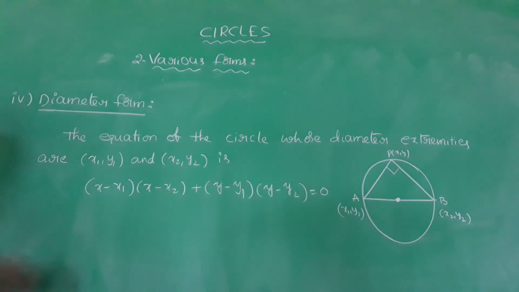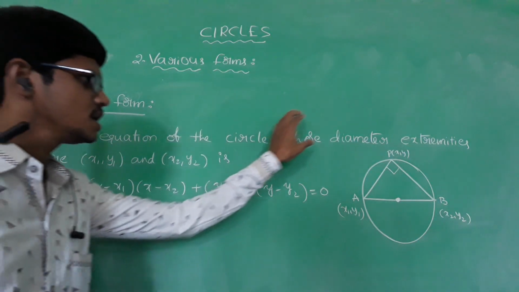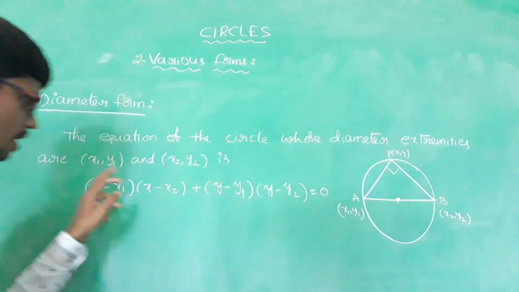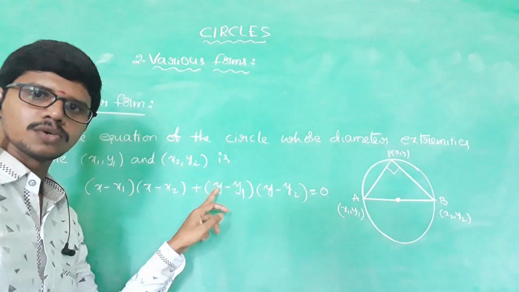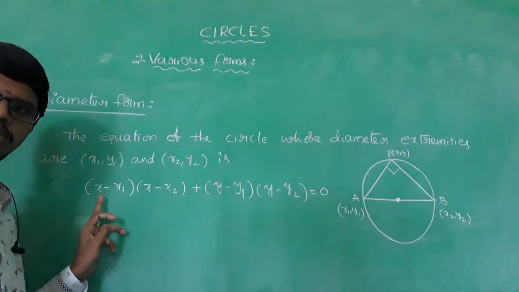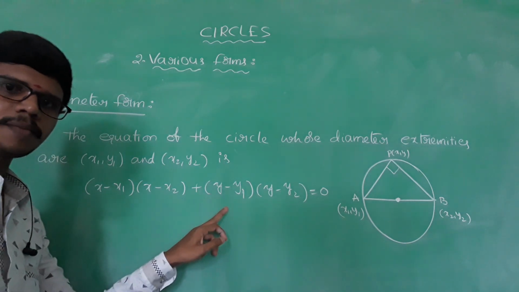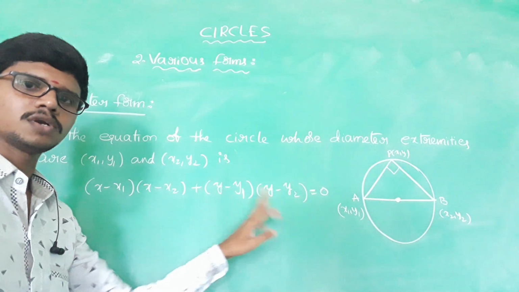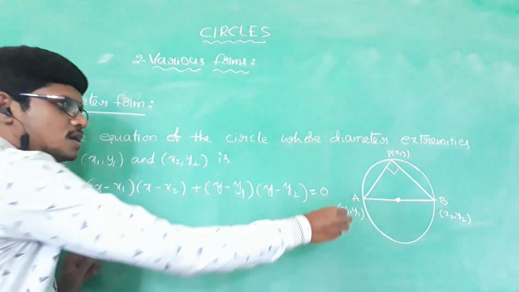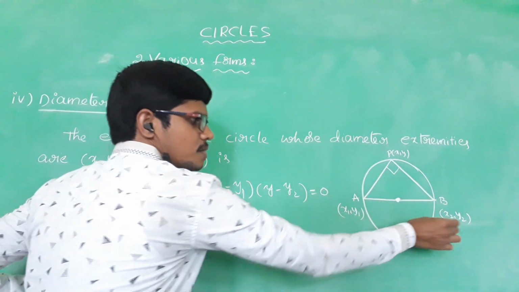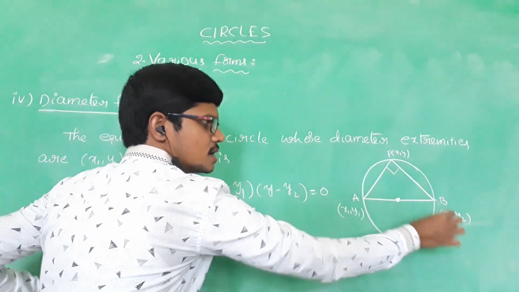The equation of the circle whose diameter extremities are (x1, y1) and (x2, y2) is (x minus x1) into (x minus x2) plus (y minus y1) into (y minus y2) equal to 0.